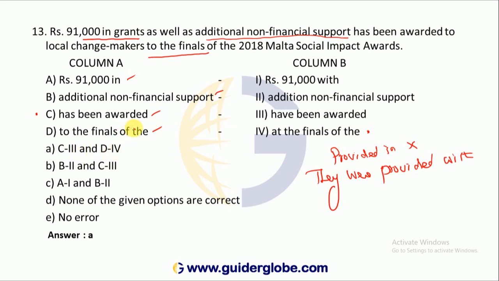D you have to modify with 4. How? Grants as well as additional support, whether it is singular or plural, this is one part, this is one part. So has been is to be replaced with have been. And here, to the finals is done.